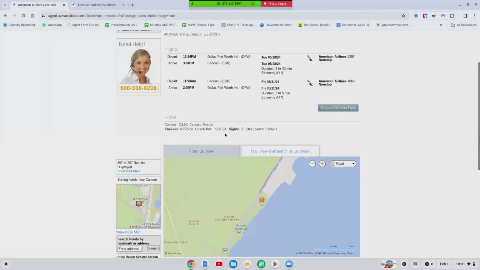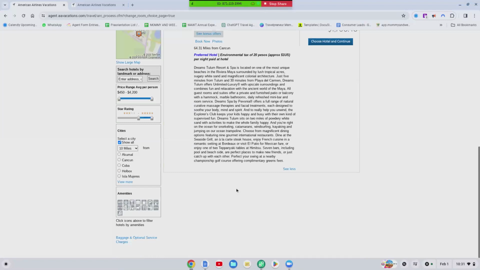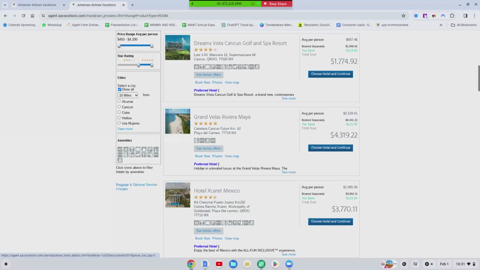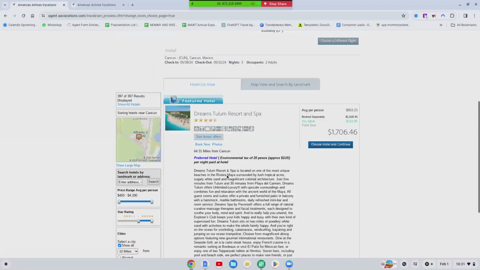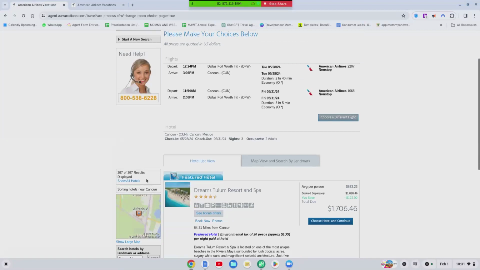So as I said before, there's no hotels that show up in list view versus being over here where you get to see all of the hotels. There's nothing that you can do about this. So when your system starts to do this, it's confused. So look, show all hotels. Let's see.